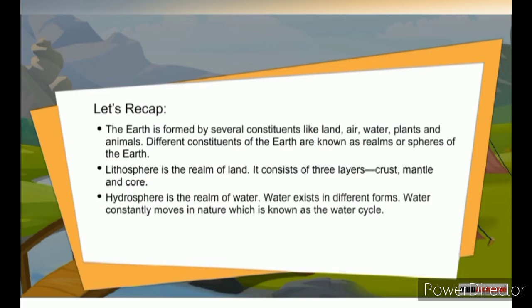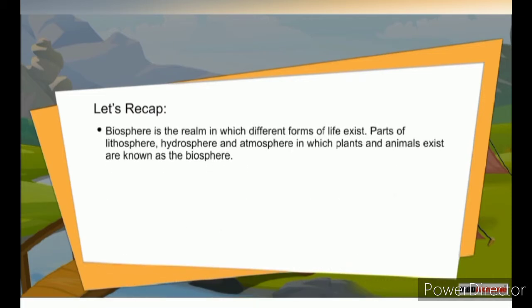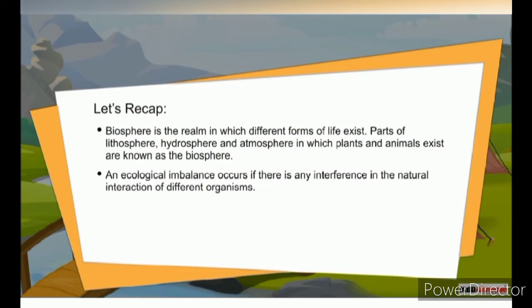Hydrosphere is a rim of water. Water exists in different forms. Water constantly moves in nature, which is known as the water cycle. Atmosphere is a rim of air. Air is made of several gases. Atmosphere acts as a blanket of the earth. Biosphere is a rim in which different forms of life exist. Parts of lithosphere, hydrosphere, and atmosphere in which plants and animals exist are collectively known as the biosphere. An ecological imbalance occurs if there is any interference in the natural interaction of different organisms.